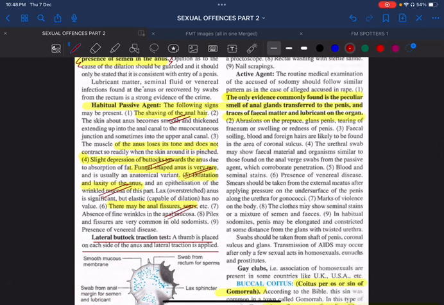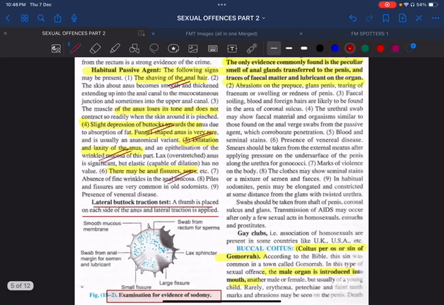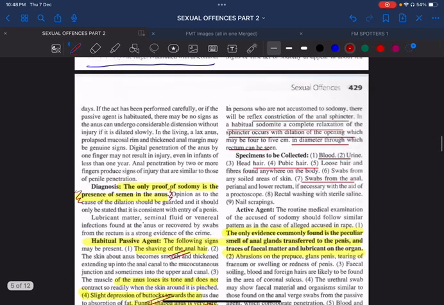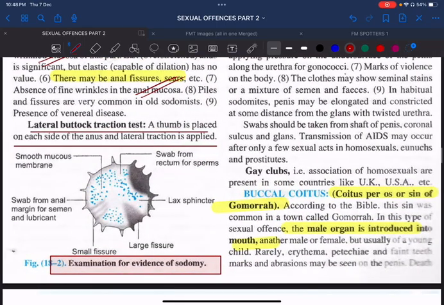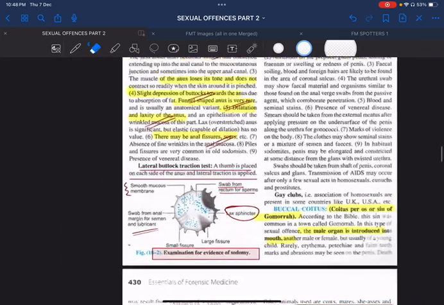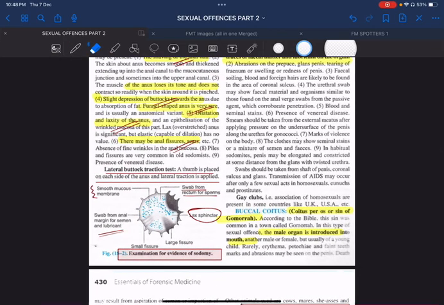In a habitual passive agent, we usually do a test called the lateral buttock traction test. A thumb is placed on each side of the anus and lateral traction is applied. In persons who are not accustomed to sodomy, there will be a reflex constriction of the anal sphincter. But in a habitual sodomite, there will be complete relaxation of the sphincter, which occurs with dilatation of the opening. So here, in this picture, you can see the examination. You can see the swab from the rectum for sperms. You can see the lax sphincter, smooth mucous membrane, and you can also take a swab from the anal margin for semen. Remember, the presence of semen is the hallmark feature of sodomy.